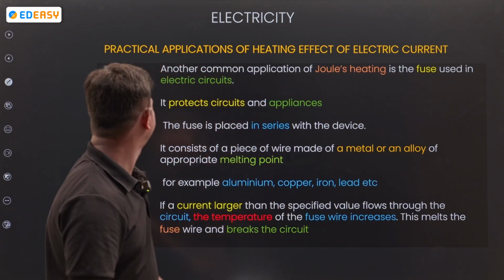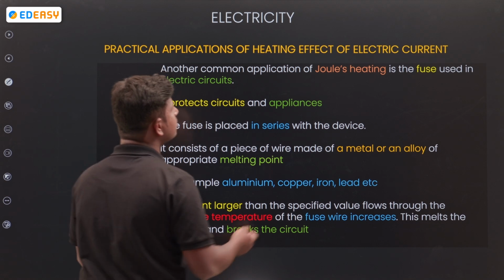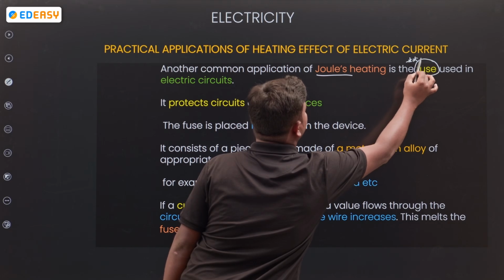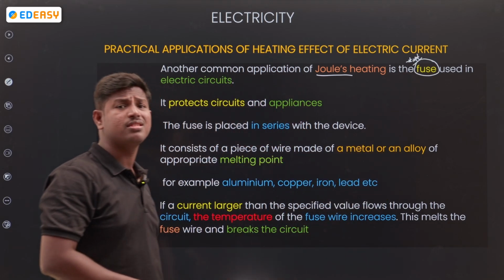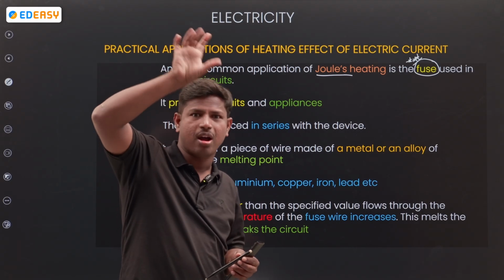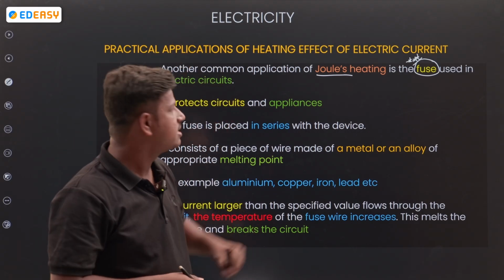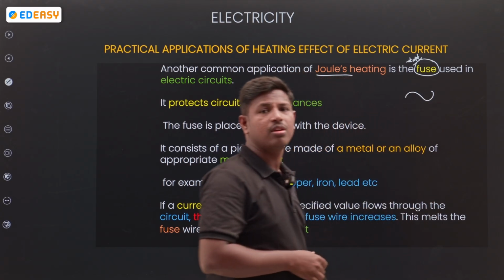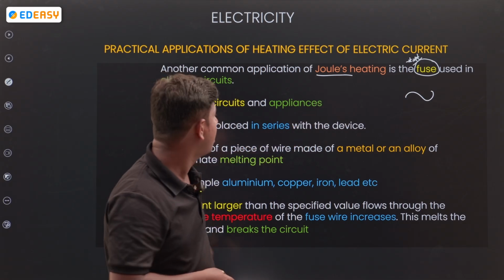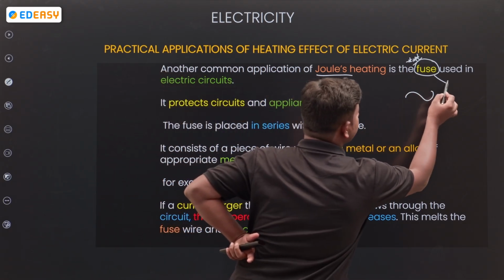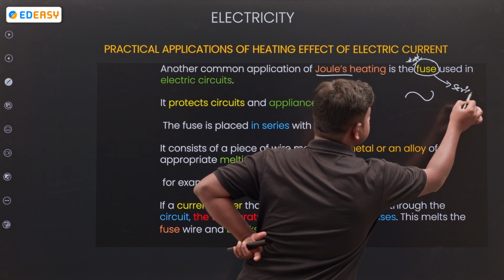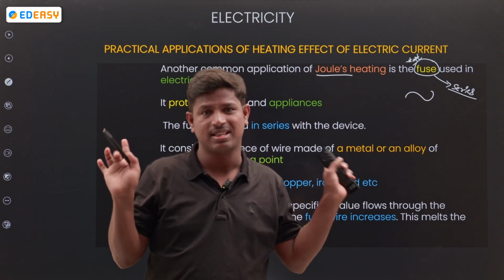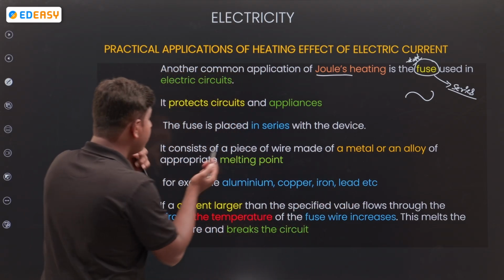Next, another common example of Joule's law of heating is the fuse. Remember the word fuse. Nowadays we are using MCB, miniature circuit breaker. The symbol of fuse is like this. How do we connect a fuse? A fuse is always connected in series. Remember, in MCQs they may ask how a fuse is connected. Always series.